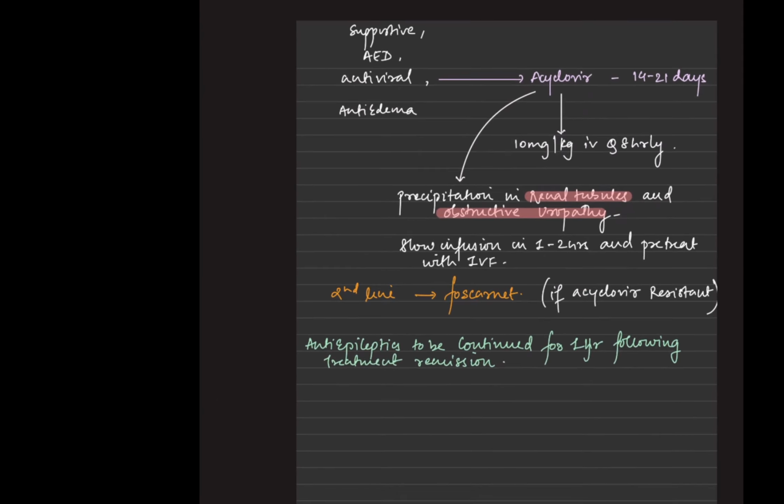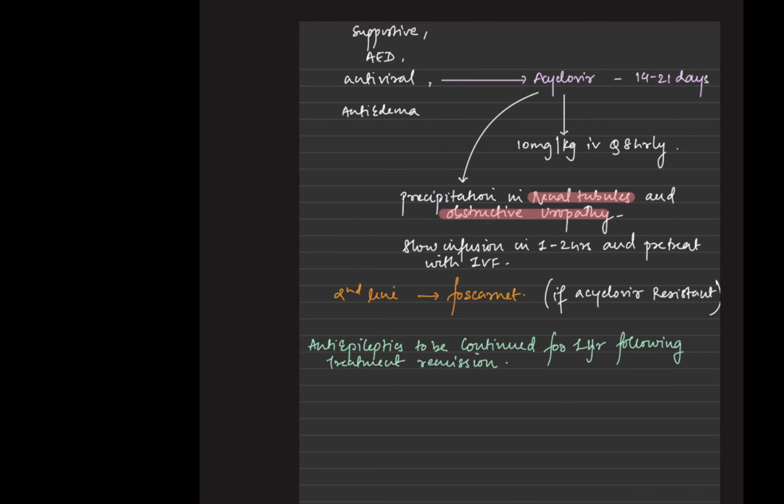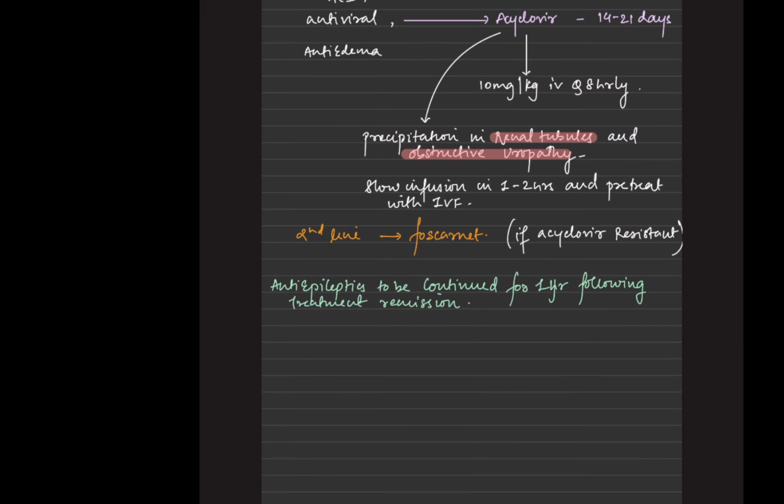So how do we treat the patient? First of all, supportive management should be given. Then anti-epileptics are to be given. When we give the antiviral, we have to give acyclovir. That is the first choice for HSV. It is given for 14 to 21 days. How is it given? It is given IV, 10 milligram per kg, 8 hourly.